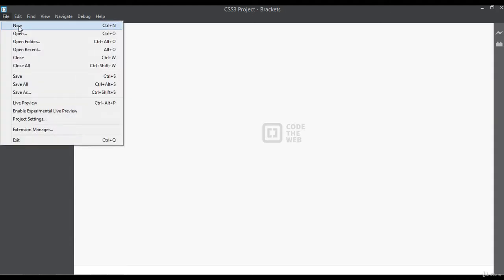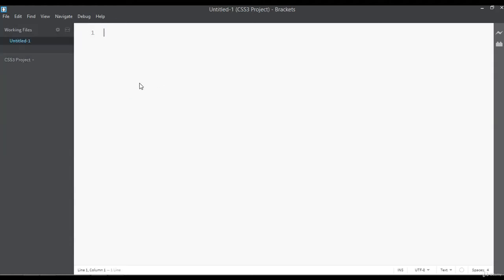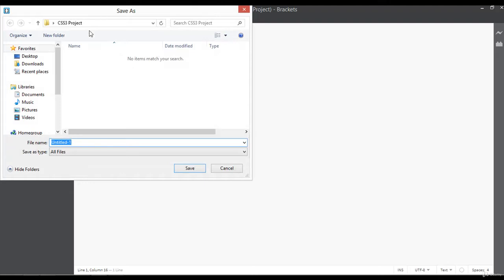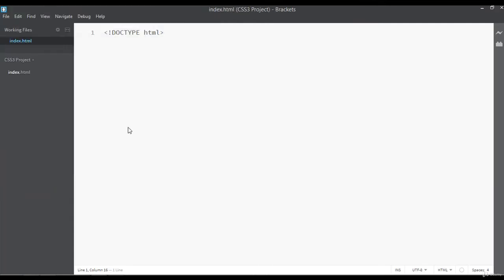Now go to the file menu and create a new file. Insert the basic structure of HTML, doctype HTML, and Ctrl+S to save, or just go to the file menu and click save, and this is the shortcut for this. And if you are using Mac you can use Command+S to save this inside the same folder by giving the name index.html for right now.